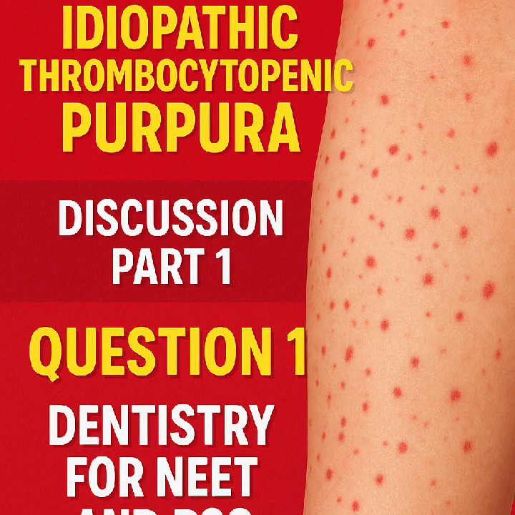Now we are discussing a topic which is immune thrombocytopenic purpura. Firstly, in the question and answer session, the first question was about immune thrombocytopenic purpura, and I am repeating the question. The question was: all of the following statements about idiopathic thrombocytopenic purpura are true except, and the four options were: it is associated with the platelet specific autoantibodies.